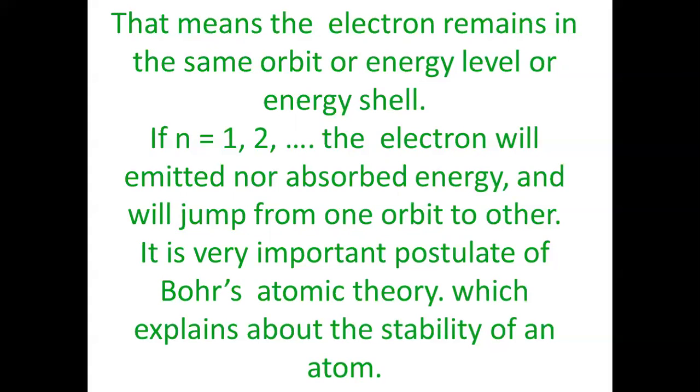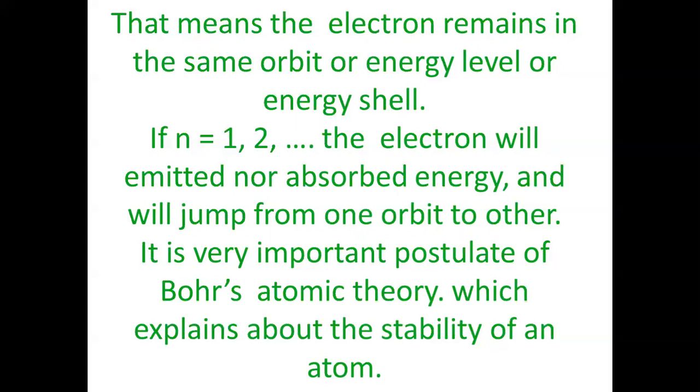Another postulate of Bohr which contributes to explaining the stability of an atom is the angular momentum postulate, in which he says that the angular momentum of electron is also quantized.